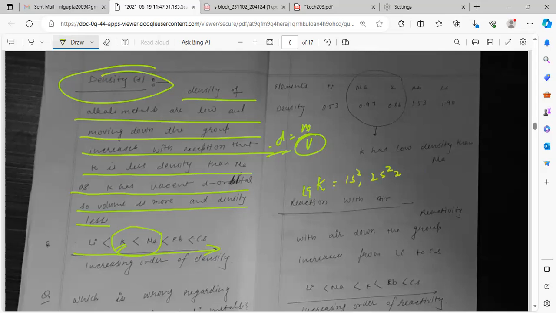1s2, 2s2, 2p6, 3s2, 3p6, 3p0, 4s1. This is the configuration. In the d orbital, there is no electron, so the d orbital is vacant. Firstly the electron fills the 4s orbital, then 3d.